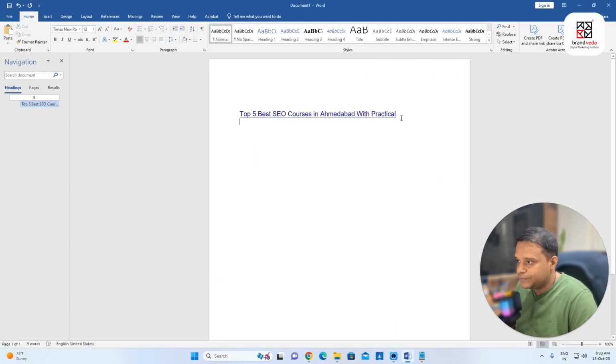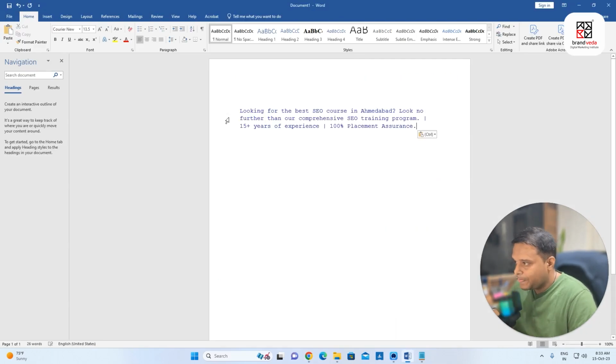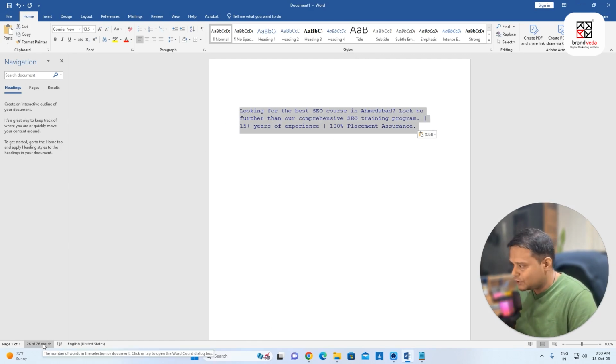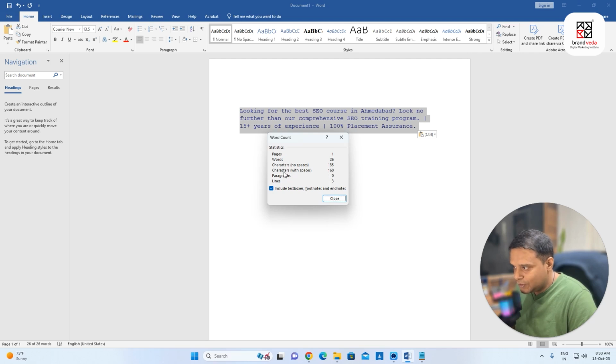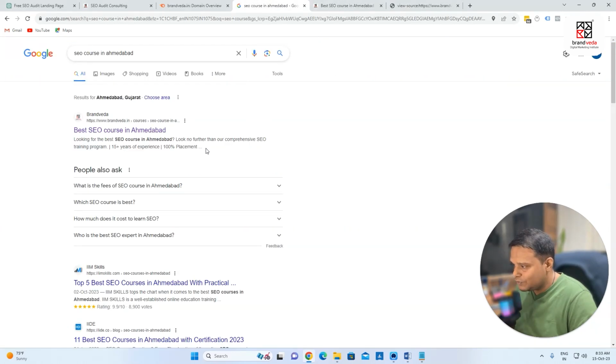If I check this, you can see the word count is 26 words, and characters with spaces are about 160. I try to keep it at 140 to 150. I just want to make sure that I do not get the trailing dots, which is not good, because when people see the dots, they will not be able to understand your description in a better way. So make sure that you write the description in the right format. Fine. So this is known as meta description.